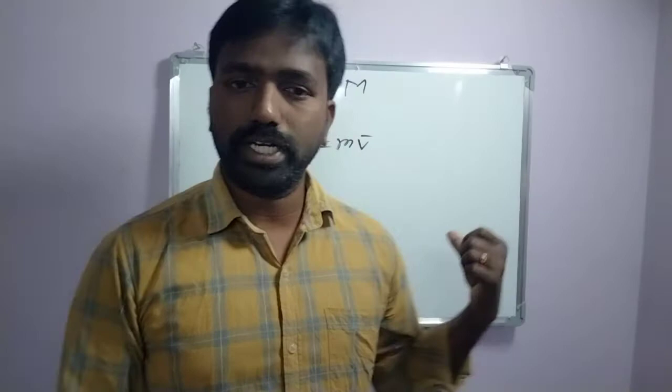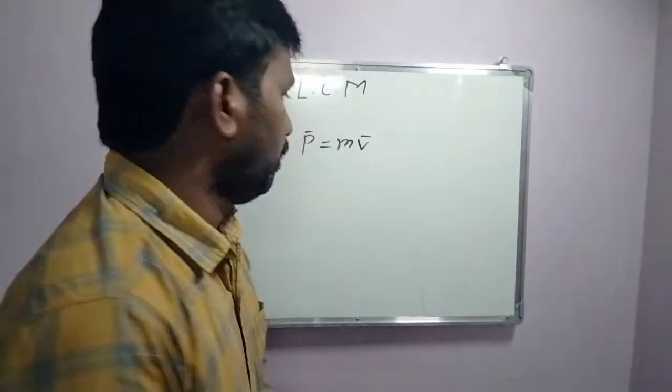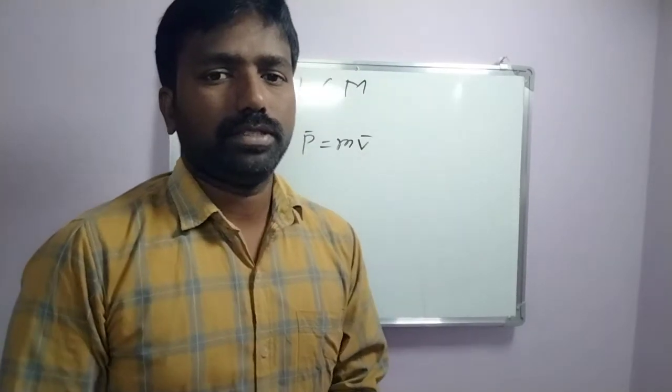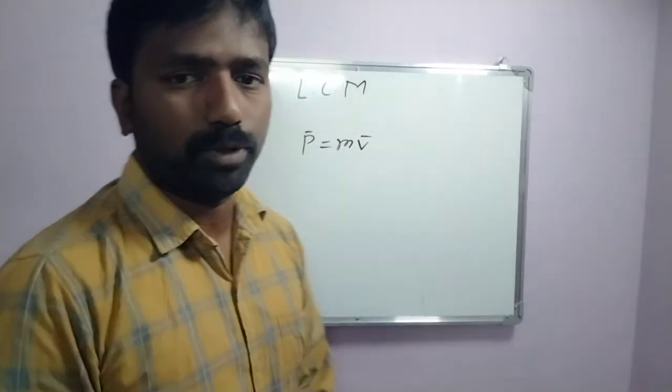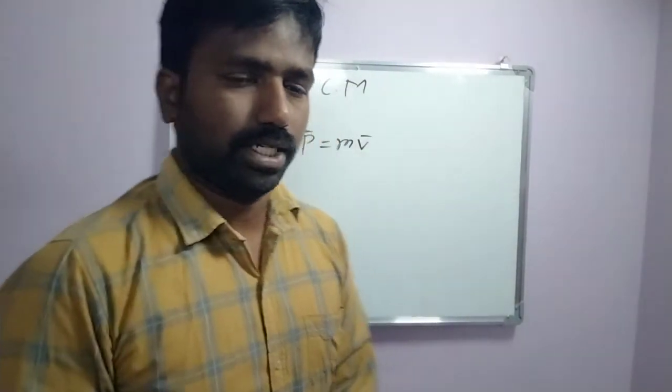Momentum is a vector physical quantity and it depends upon the reference frame, meaning it depends upon the observer. So momentum is a relative physical quantity. Now, change in momentum.